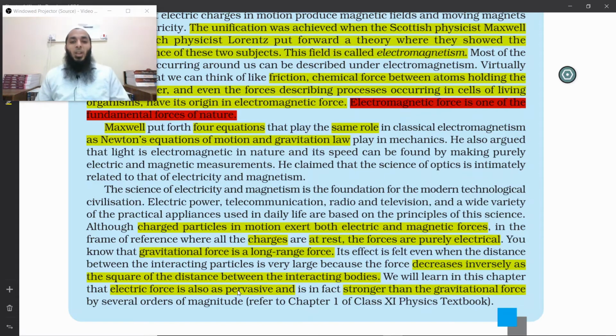Now let's continue. So he also argued that light is electromagnetic in nature and its speed can be found by making purely electric and magnetic measurements. He claimed that the science of optics is intimately related to that of electricity and magnetism. You've learned optics in grade 10, and there you learned that light travels in a straight line, and it can be thought of as a line or ray of light, and many such rays of light combine to form a beam of light. All these things you have learned, but it will be weird when you learn in grade 12 that light is actually a wave.